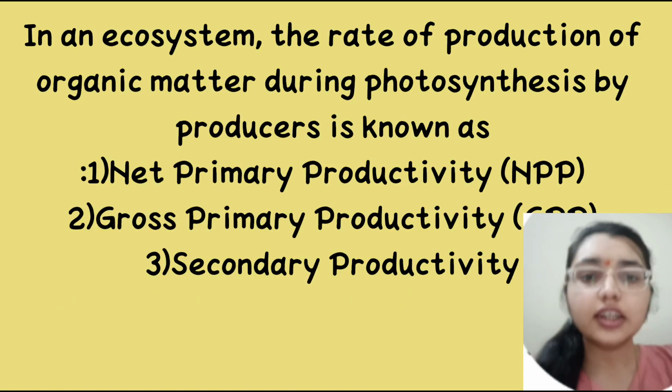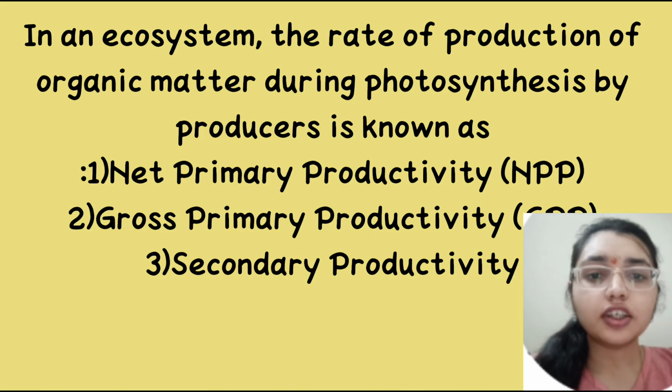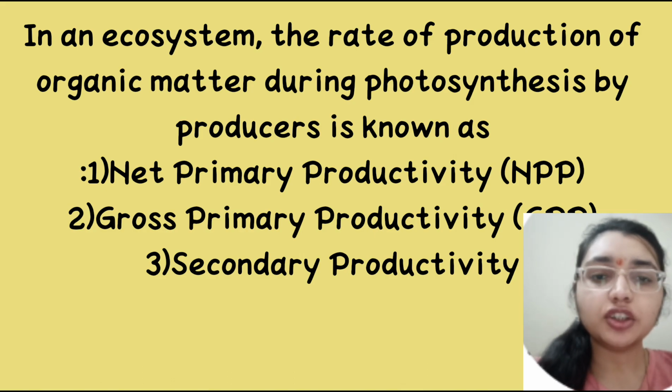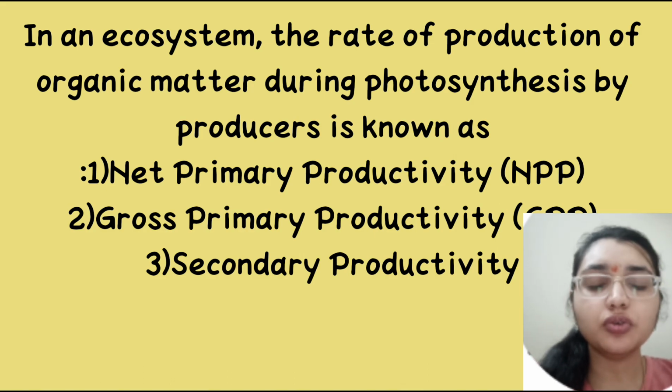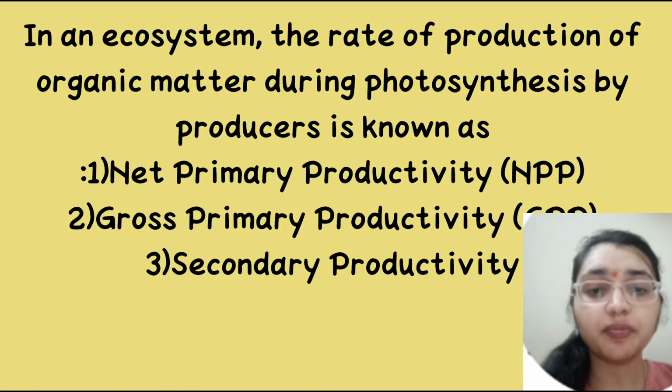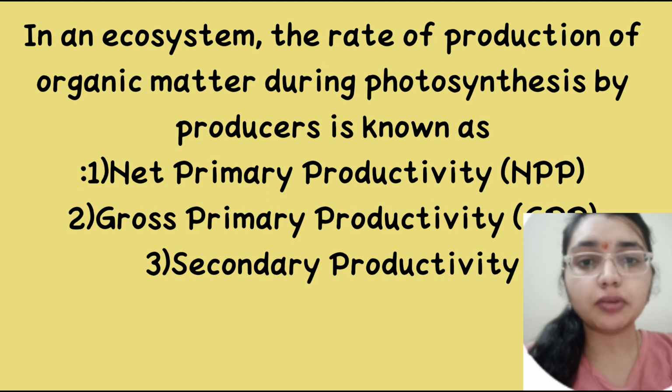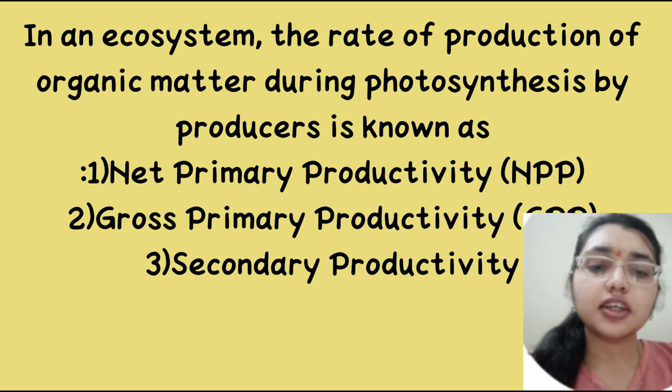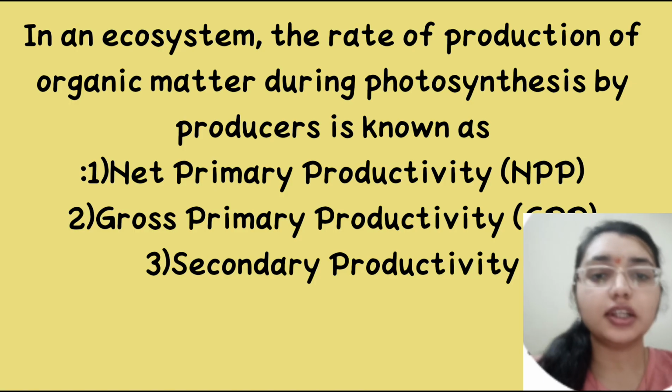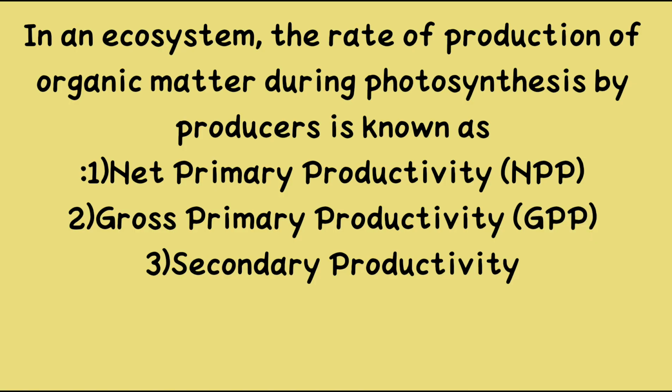In an ecosystem, the rate of production of organic matter during photosynthesis by producers is known as: option 1, net primary productivity; option 2, gross primary productivity; option 3, secondary productivity; or option 4, net primary productivity. We have to tell the answer.